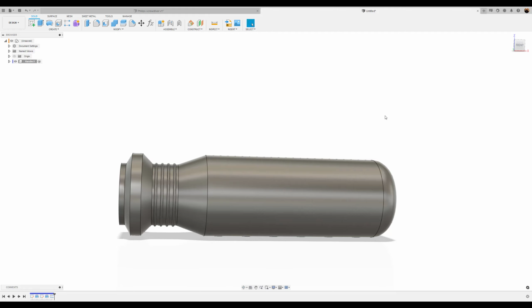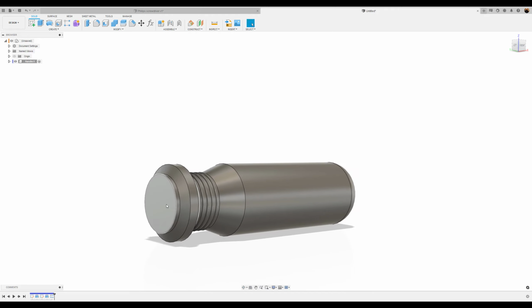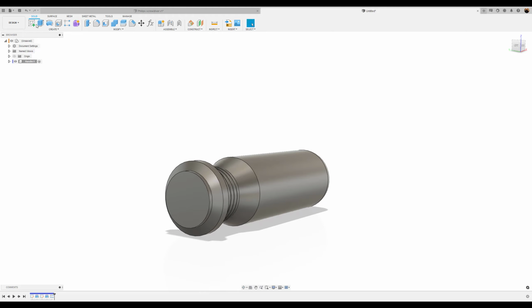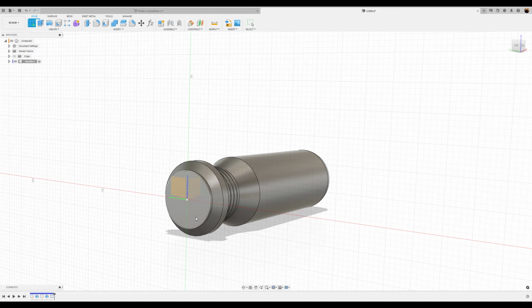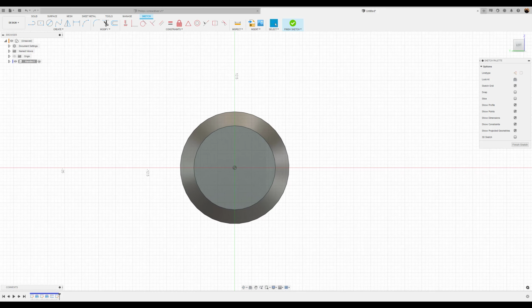Now, we're going to create the hole and also the actual grooves on the outside. And to do that, I'm going to create a sketch on this front face. I'm going to create a center circle.